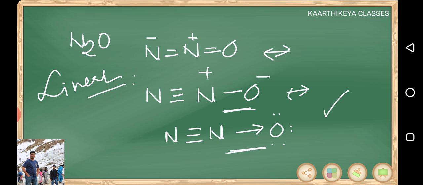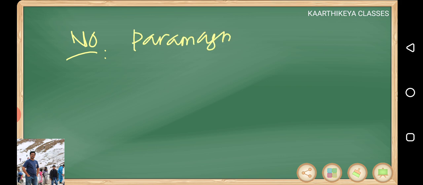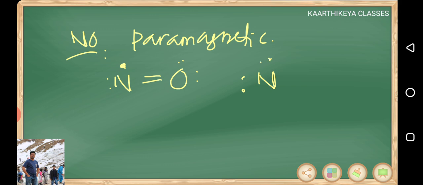Done. Next is NO. NO is very special. It is paramagnetic in nature because of an odd number of electrons. N2O is diamagnetic. NO is paramagnetic in nature. So its structure will be like this: oxygen with 2 bonds and 2 lone pairs, nitrogen with 1 lone pair and 1 unpaired electron. So this is one possibility. Otherwise, this electron can be given to nitrogen and oxygen will be having 1 electron. So nitrogen gained an electron, oxygen lost an electron.